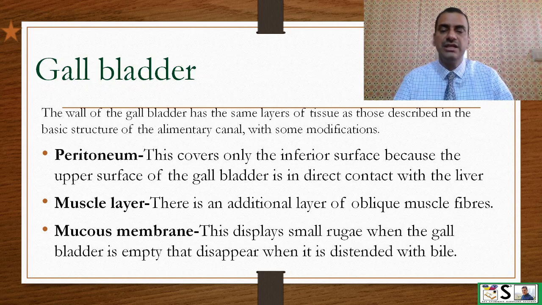Muscular layer. There is an additional layer of oblique muscle fiber in the gallbladder. Mucous membrane. This displays small rugae when the gallbladder is empty and disappear when the gallbladder is distended with bile.